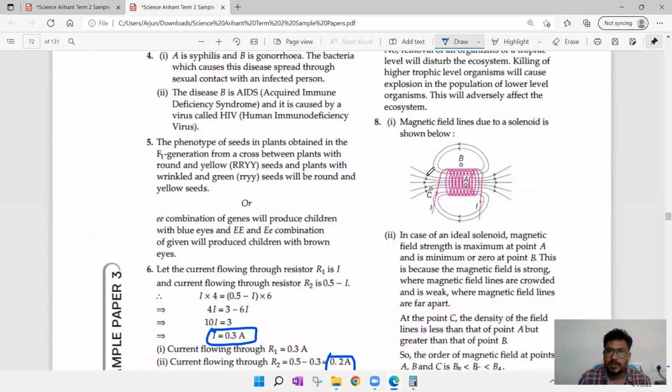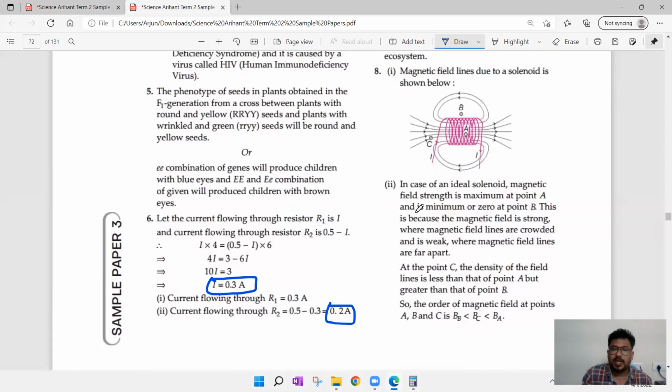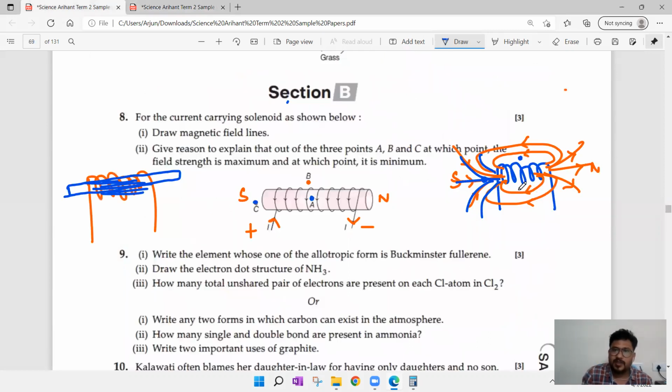You see, this is the first one. We have to draw a diagram like this. And here what they have given: in case of an ideal solenoid, magnetic field is maximum at point A, and it is minimum or 0 at point B. That's what we have discussed. If you see this point B, where there is no magnetic field, which is 0 or minimum, we can write. So A is the point where we can find maximum, B is the point where we can find minimum. That is the answer we have to write.